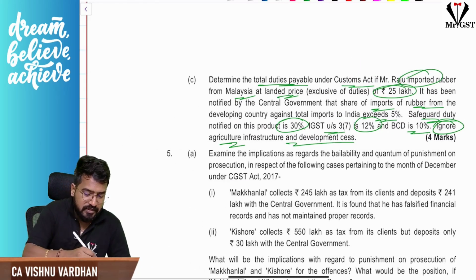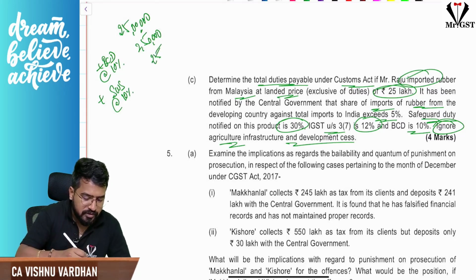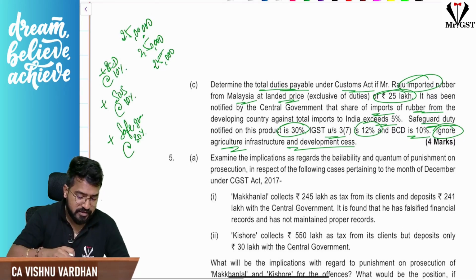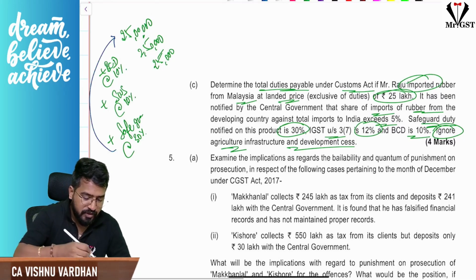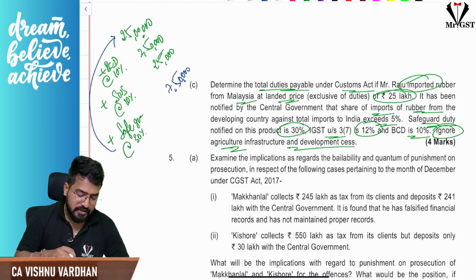So that means simple here. See, 25 lakhs is there. For that BCD 10%, how much? 2,50,000, plus social welfare surcharge at 10% on BCD, that is 25,000, plus safeguard duty 30% on price, not including basic customs duty. So 30% on 25 lakh, that is 7 lakh 50,000. Okay.